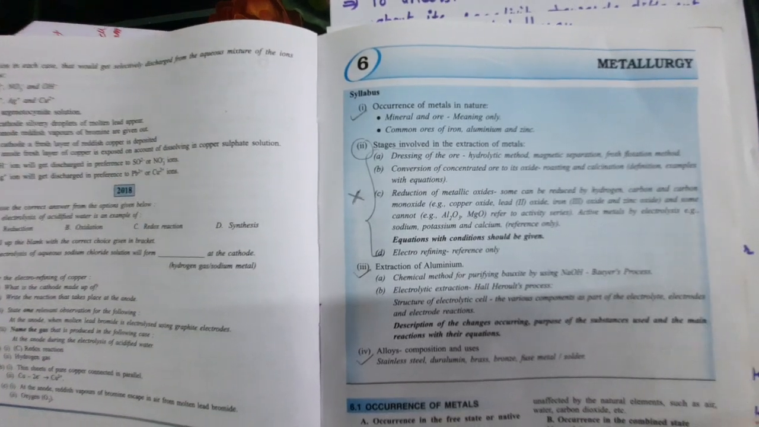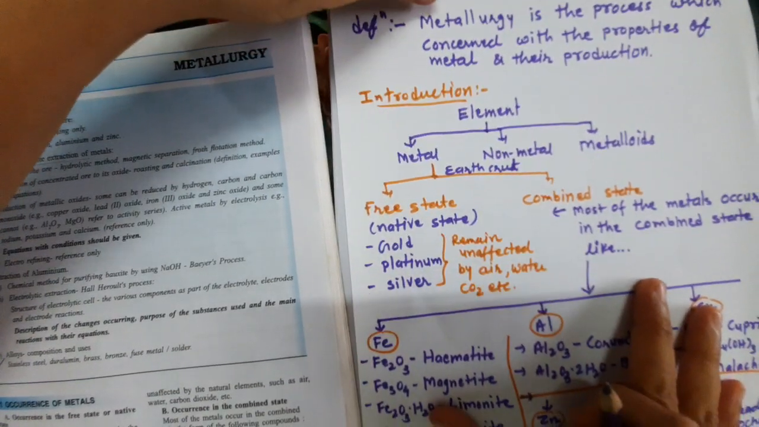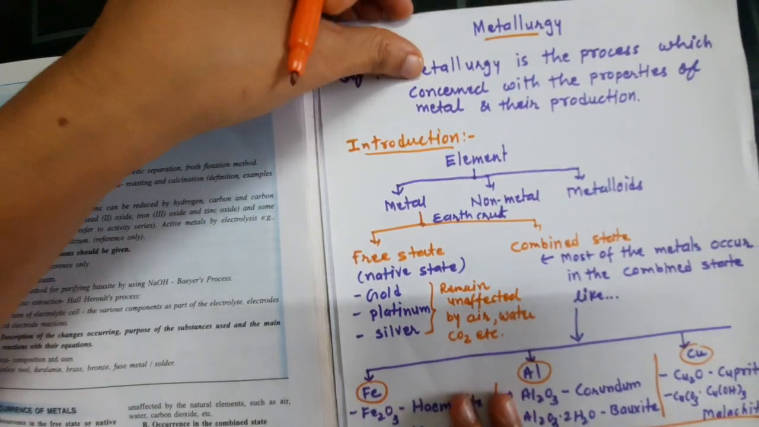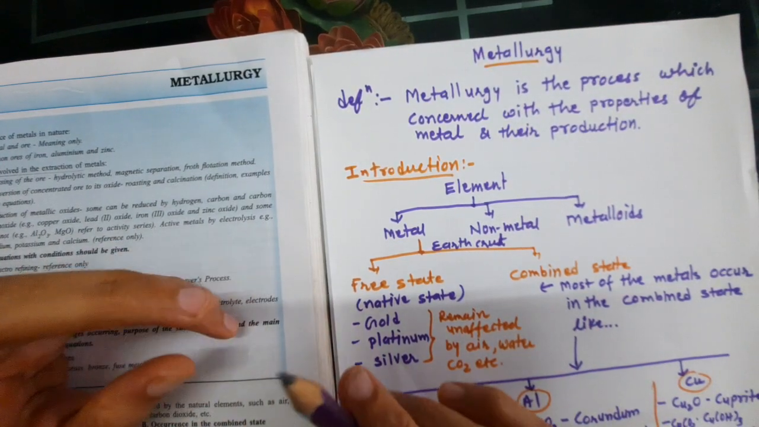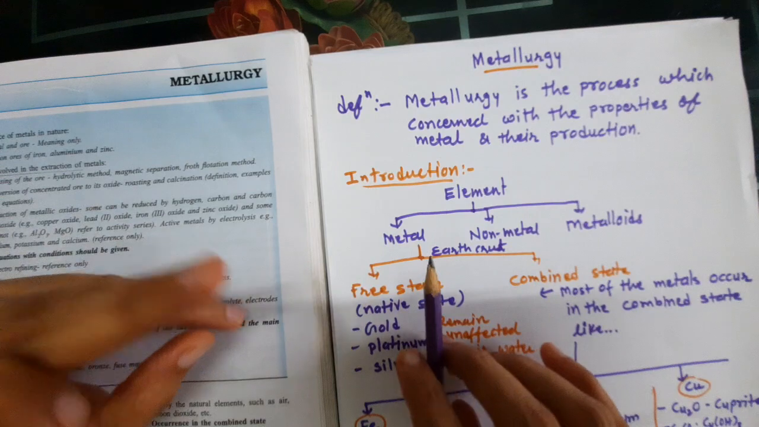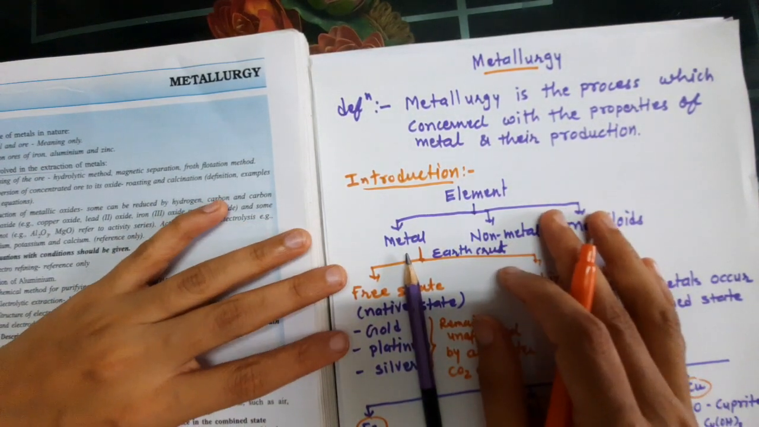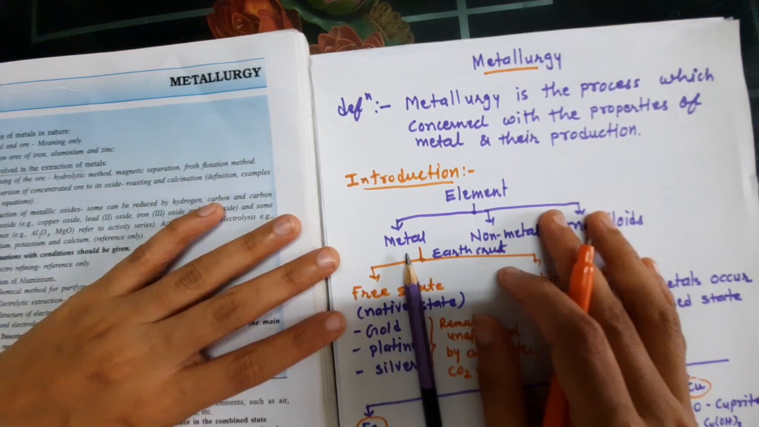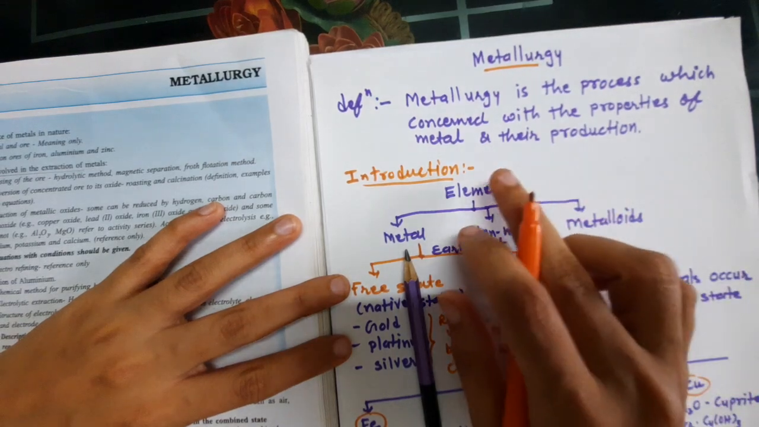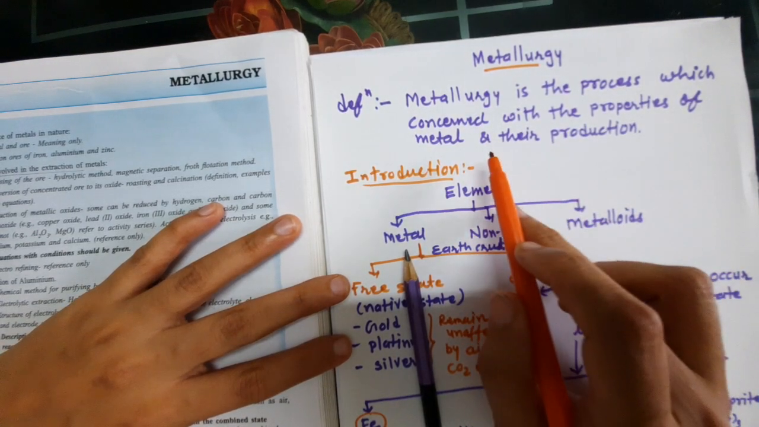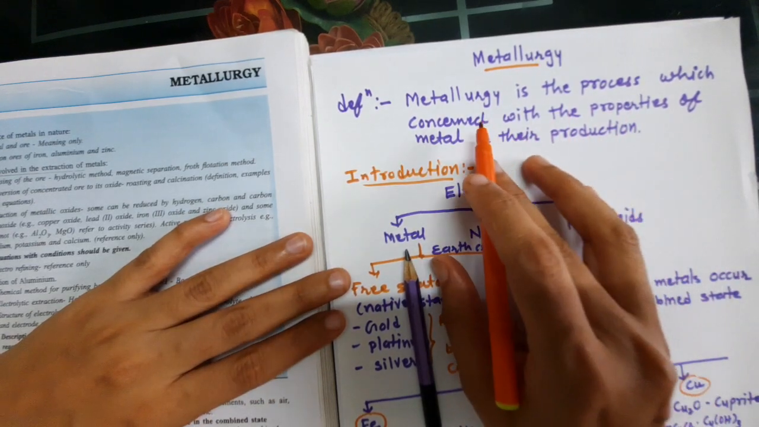Now, let us start our chapter which is called metallurgy. What is metallurgy? Metallurgy is the process which is concerned with the property of the metal and its production. That is the scientific definition. The definition of metallurgy you can write in your textbook, it is not given. Metallurgy is the process which is concerned with the property of metal and their production, which means that the metal